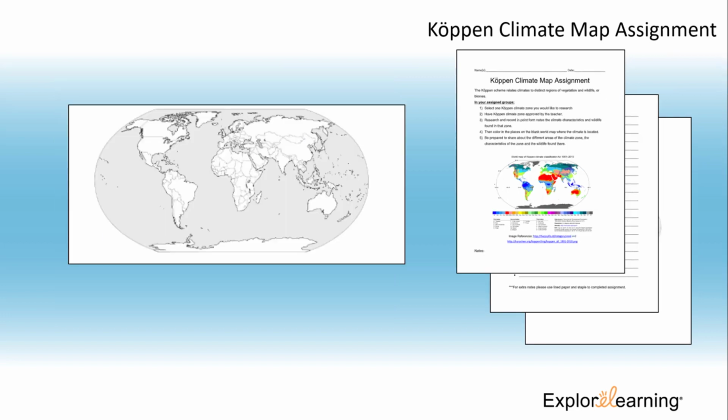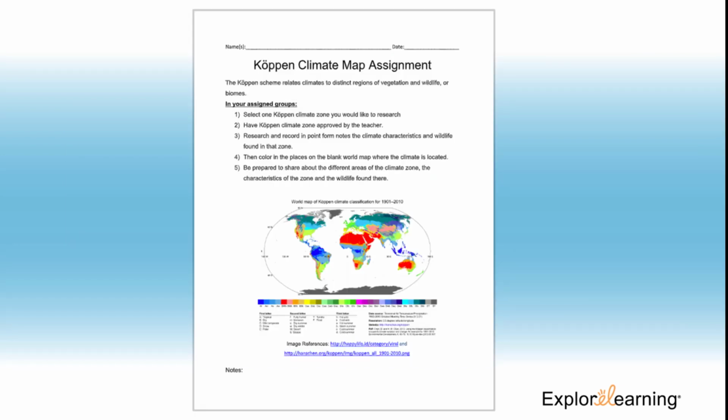I print out a blank world map for my students and then divide students into groups. The groups are then assigned one Koppen climate zone to each group. The students then research the climate characteristics and wildlife found in their zone and color in the places on the world map where their climate is found. A volunteer from each group can tell the class about each climate zone and the wildlife found there. This activity can be found in the user-created lesson materials. It includes web resources that can be used for the activity.